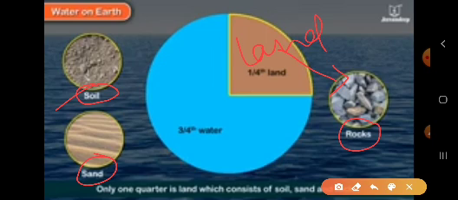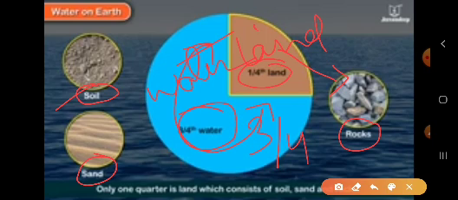That means if we divide earth into 4 parts, 1 part is land and 3 parts are water. So 3/4 is water, this blue colored part, and 1/4 is land, this orange colored part.